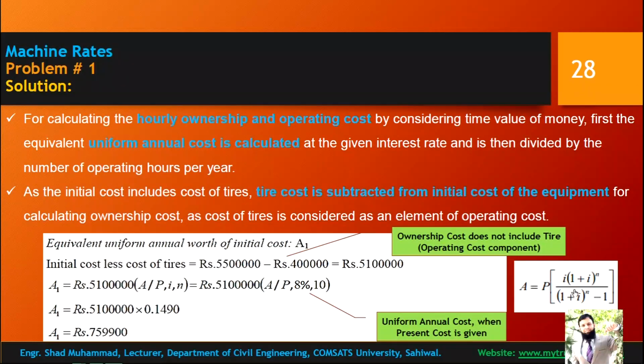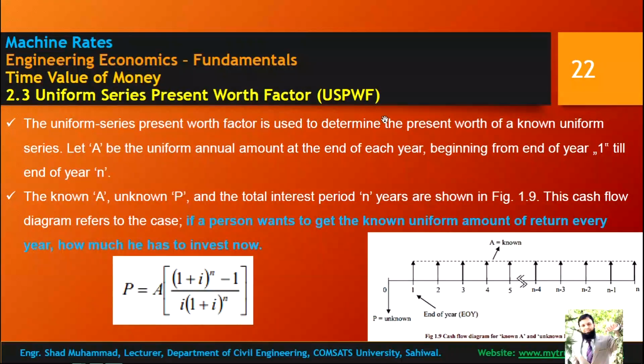This formula is for the uniform series present worth factor, which is used when we want to find P when A is known.